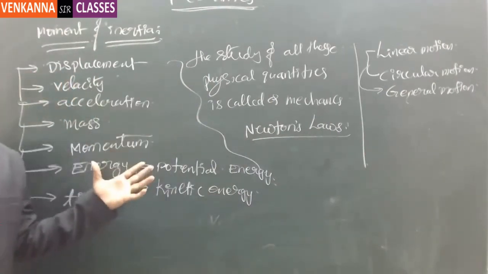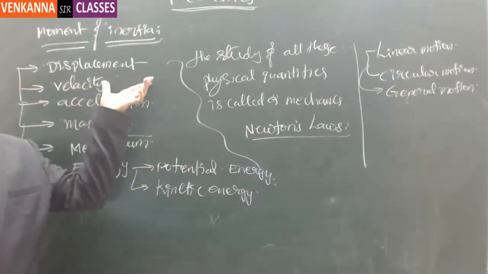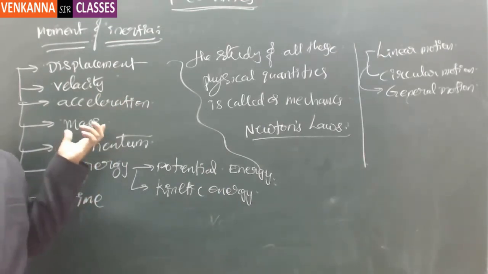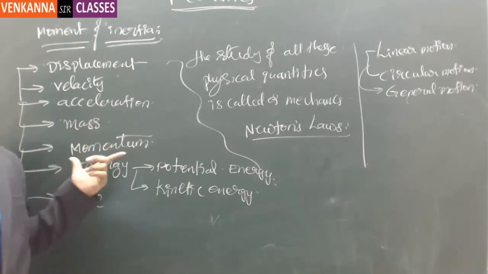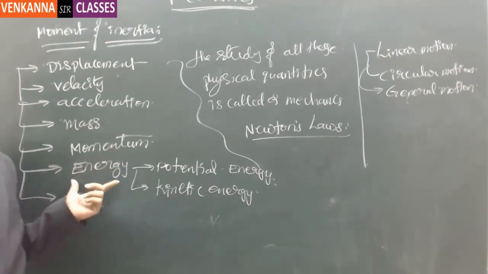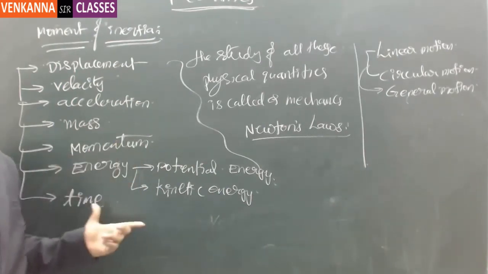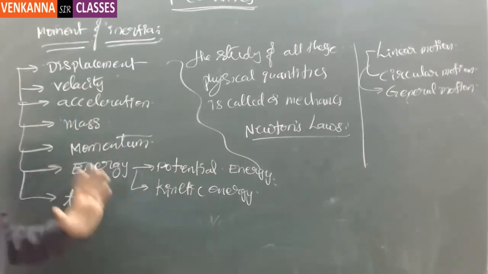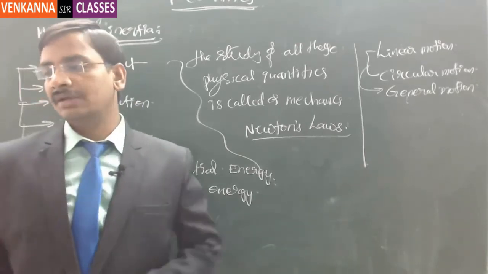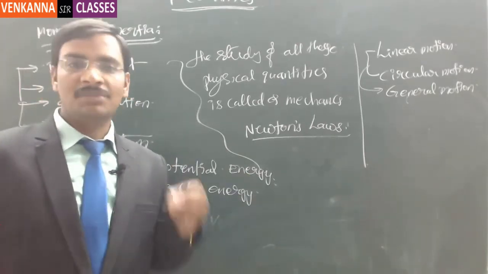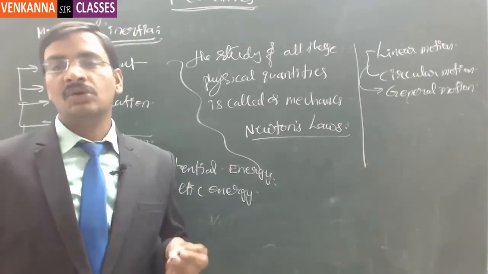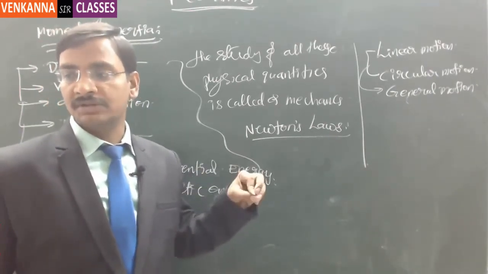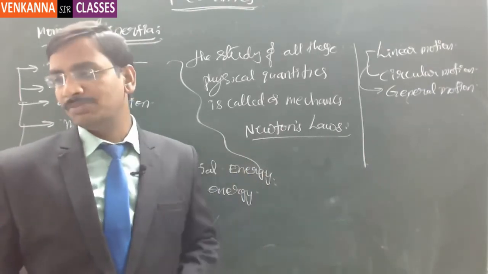So all these things pertain to linear displacement, linear velocity, linear acceleration, linear mass. Sorry, mass is anyway a scalar quantity, and then momentum is linear momentum, and energy is a scalar quantity and time is a scalar quantity. Now all these things pertaining to the linear motion we will be calculating with the help of Newton's laws. If you are able to intelligently adapt the same analysis to the circular motion, then your work will be much simpler.